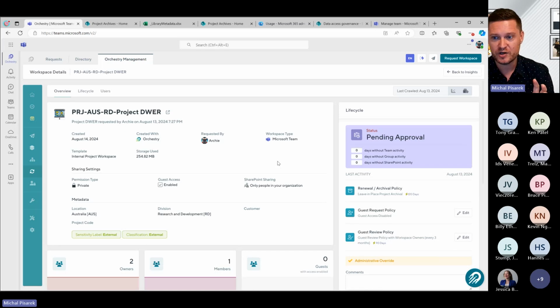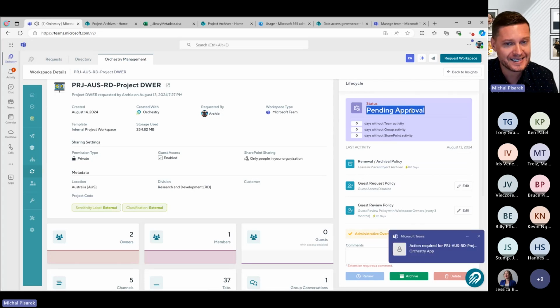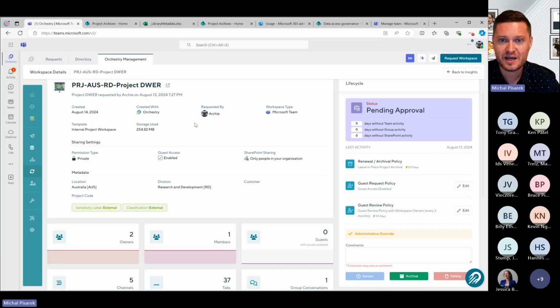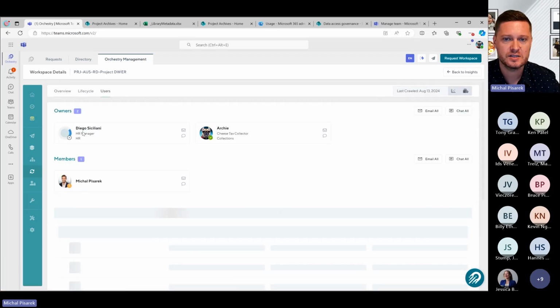It's going to be a little bit different here, because you'll notice now that the status of this workspace has changed from active to pending approval. Now, why is that? Remember, we had that approval process associated with it. Since I'm an owner of this particular workspace, if I click on users, I can see that I'm an owner.